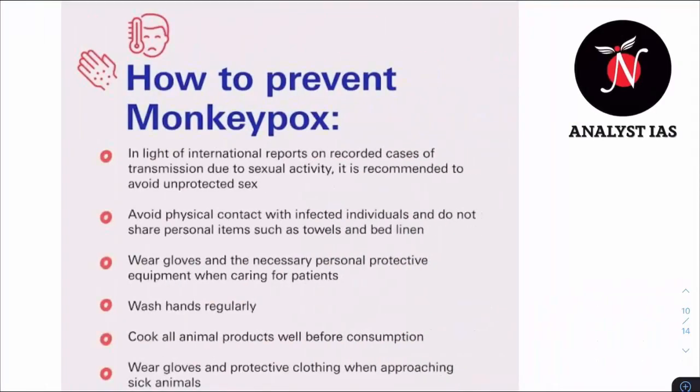Now, how do you prevent monkeypox? So, in light of international reports on recorded cases of transmission due to sexual activity, it is recommended to avoid unprotected sex. So, can it be sexually transmitted? Yes, because we just studied earlier in this session itself that exchange of bodily fluids can result in transmission of monkeypox, right?